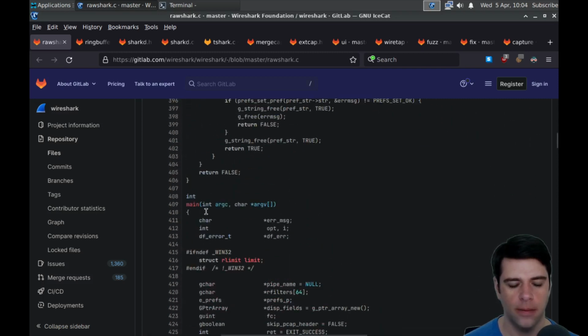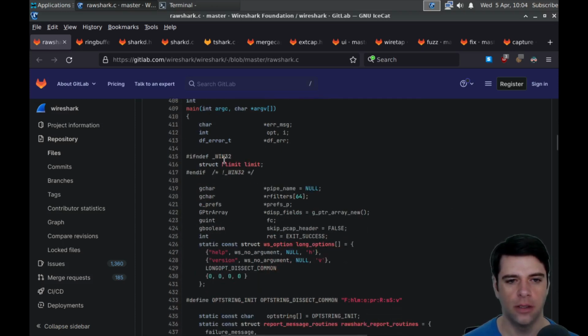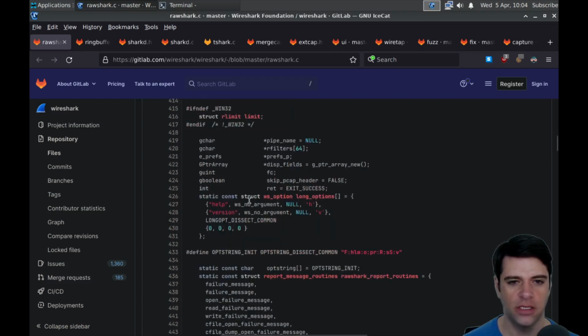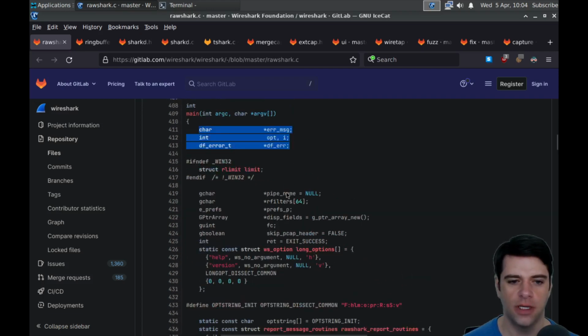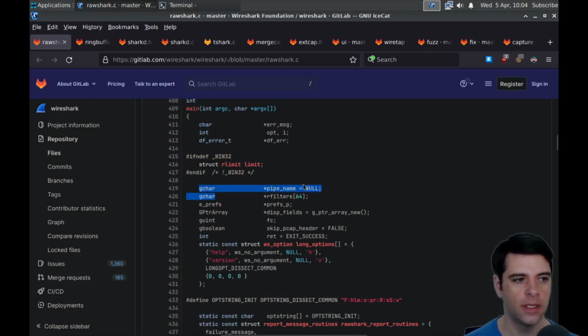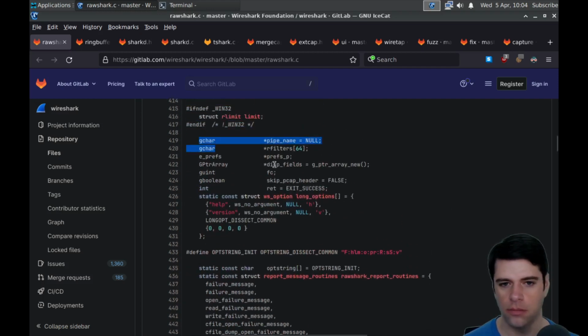And then here's main. I guess here's regular main. And what is main going to do? We're going to have some error message and some whatever int is, some opts, I guess. And a bunch of G cars, whatever these G things are, I guess they have some sort of customized types. But we have pipe names, filters, prefs, probably preferences, disp fields, I guess fields to display.